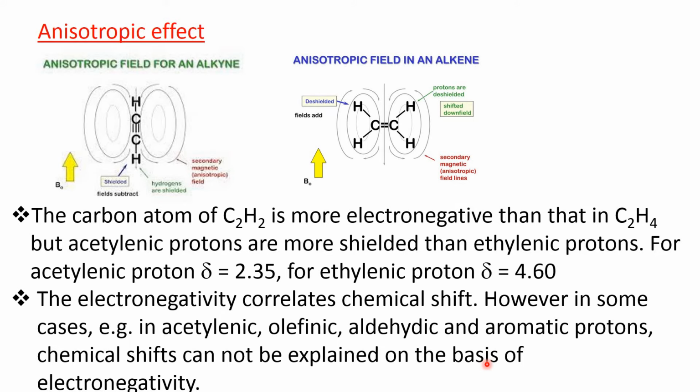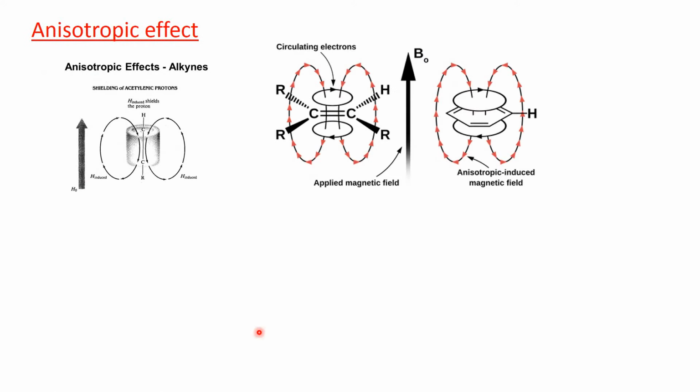Now we will see this anomaly, that the acetylenic proton is in a more shielded region than the ethylenic proton, and this is true for the aldehydic proton and the aromatic proton. All these things we will discuss.